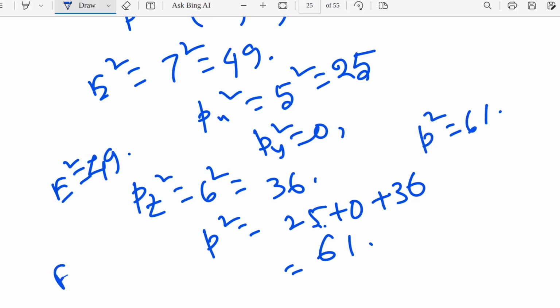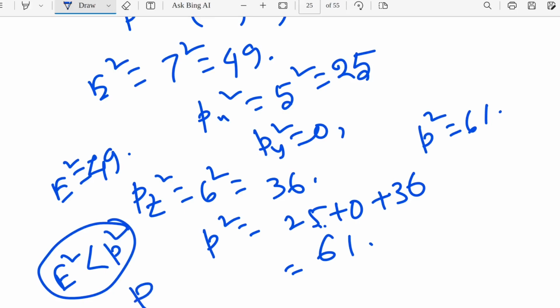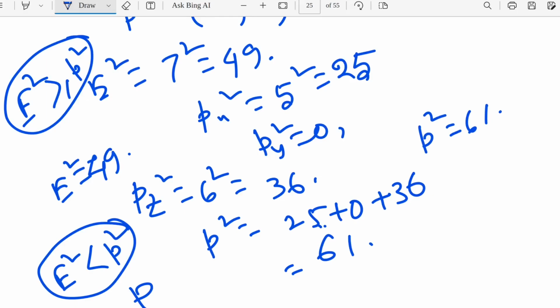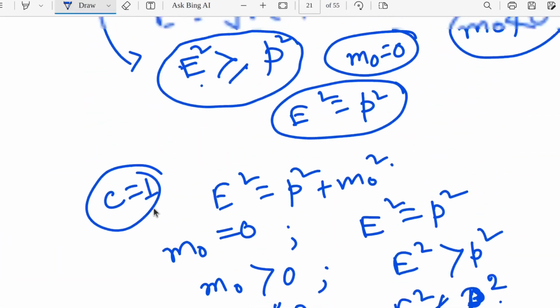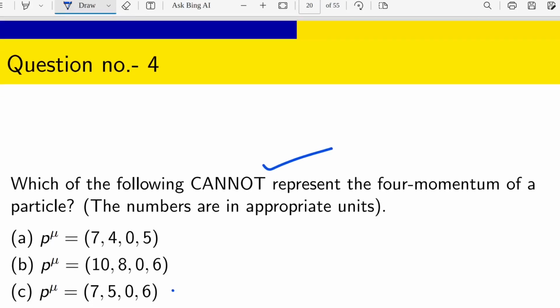So E square is less than P square, which is not the condition for a 4 momentum. To be a 4 momentum P, E square should be greater than or equal to P square. That condition should be satisfied. So option C cannot be a 4 momentum, and for this case the correct answer will be C.